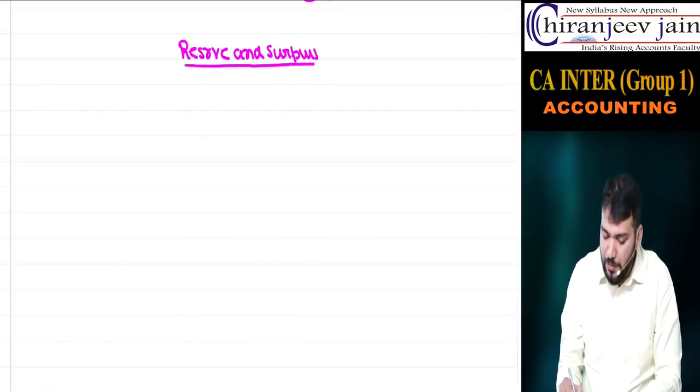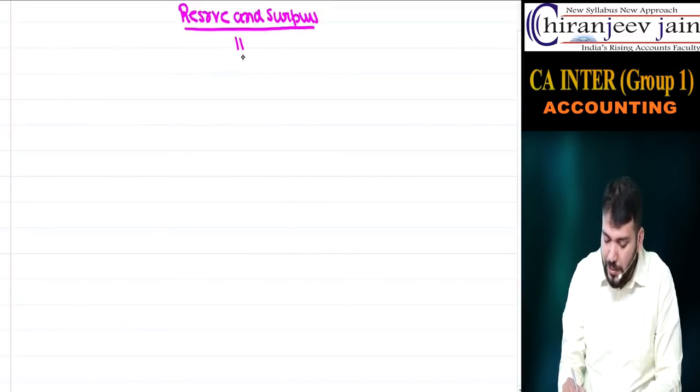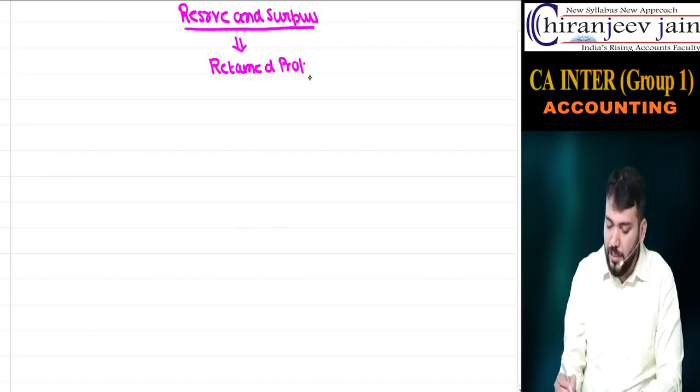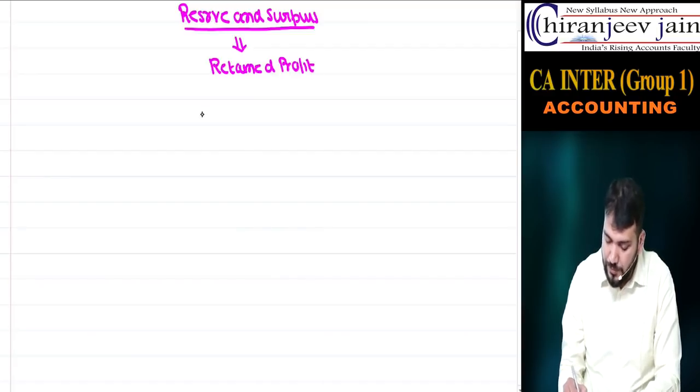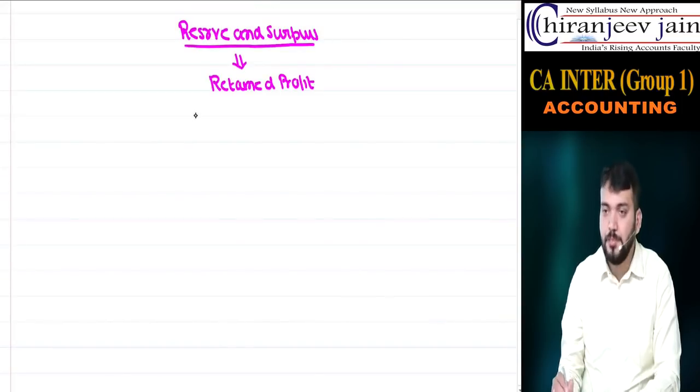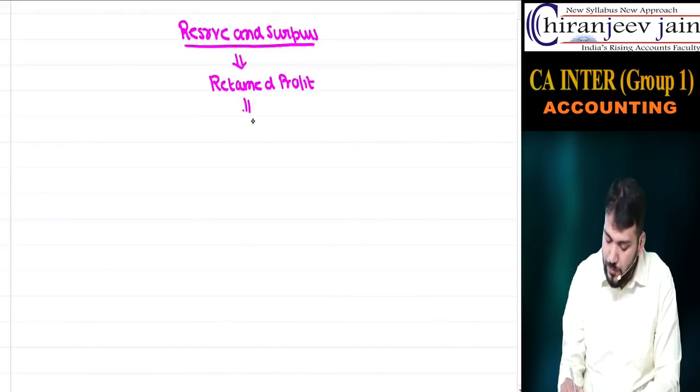Can I say reserve and surplus means retained profit? When I say retained profit, it means profit after dividend, and this belongs to equity shareholders.